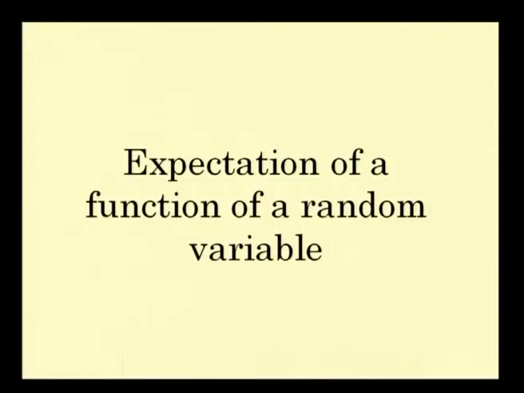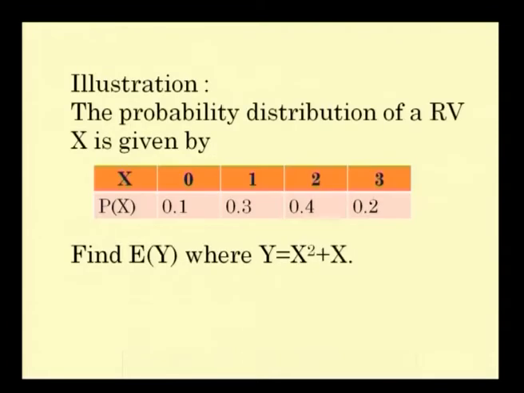We have found out the variance and expectation of a random variable using mathematical expectation. Some more topics are there in expectation, that is, expectation of a function of a random variable. How to deal with the expectation of a function of a random variable? Take this example. The probability distribution of random variable x is given by x from 0, 1, 2, 3 and p of x is 0.1, 0.3, 0.4 and 0.2. This is a probability function of a random variable x.